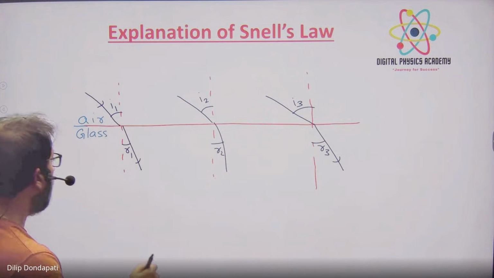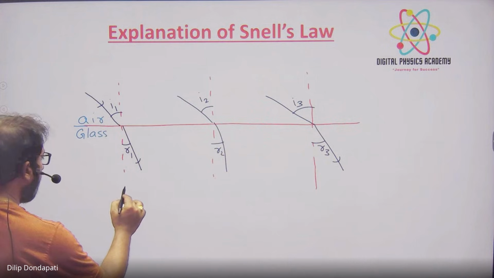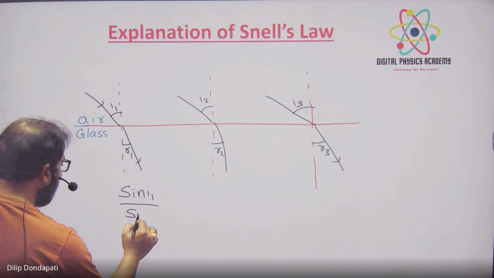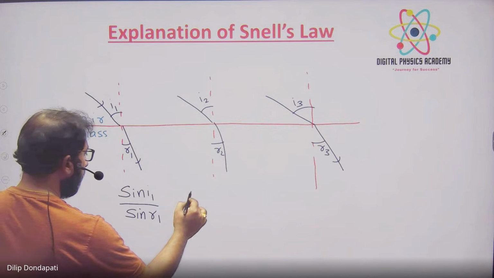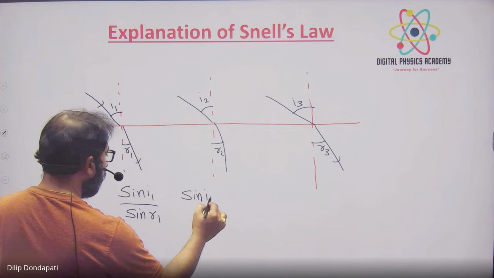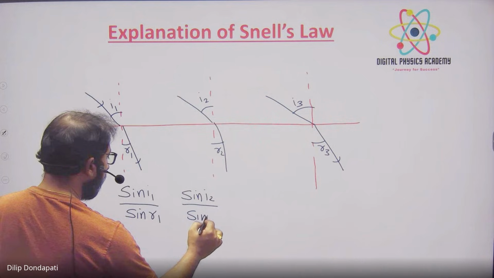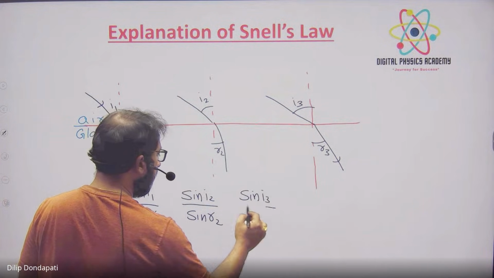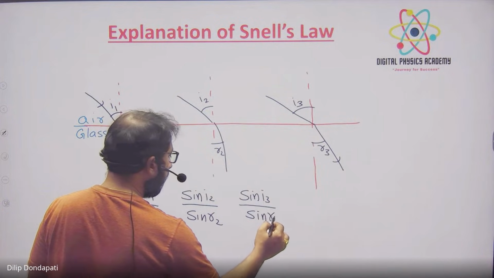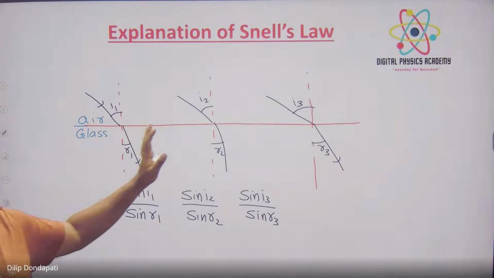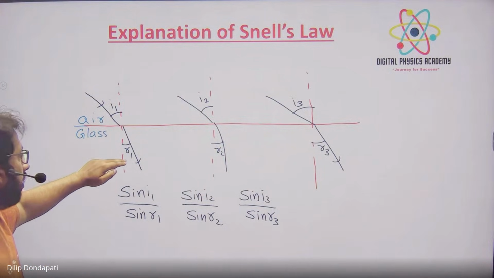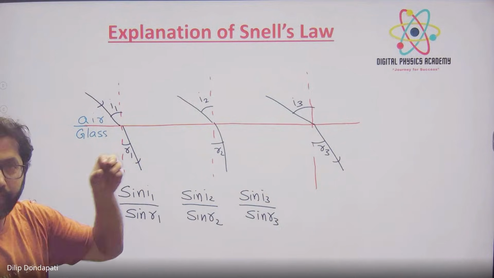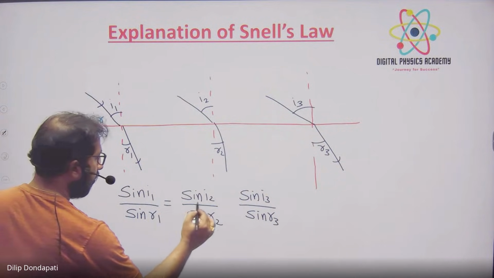I noted it down, and I took a calculator. I am calculating like this: sine I1 by sine R1. Similarly, sine I2 by sine R2. And similarly, I calculate sine I3 by sine R3. I calculated these incident angles and refracted angles for all three cases. He observed that all are equal.